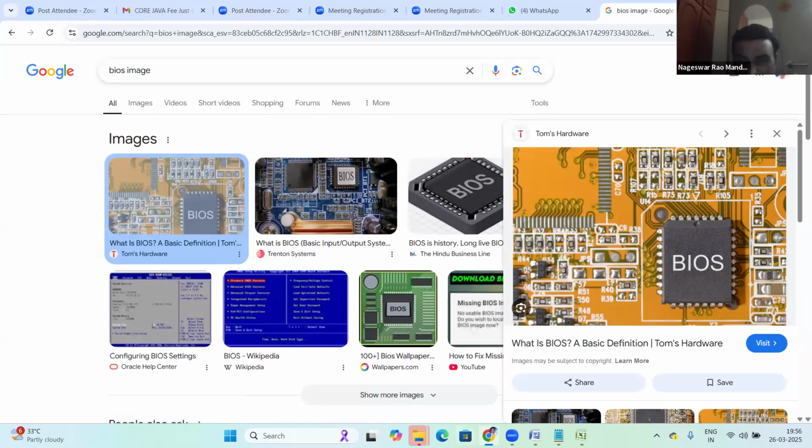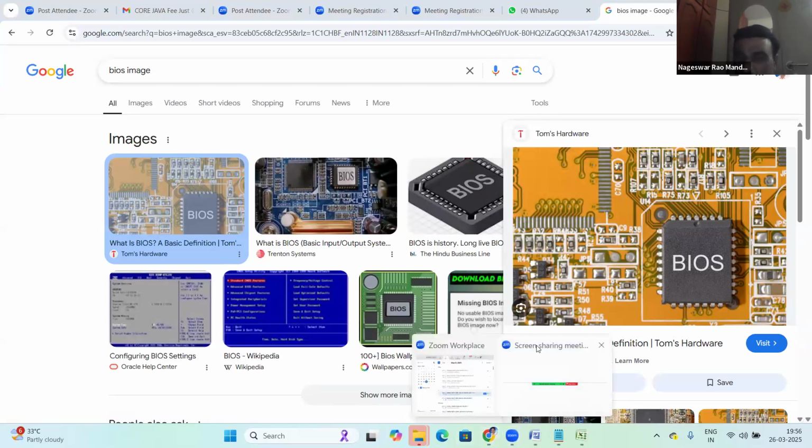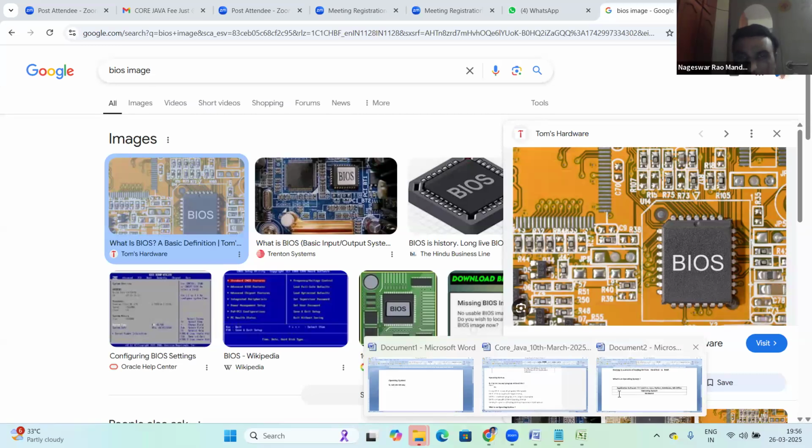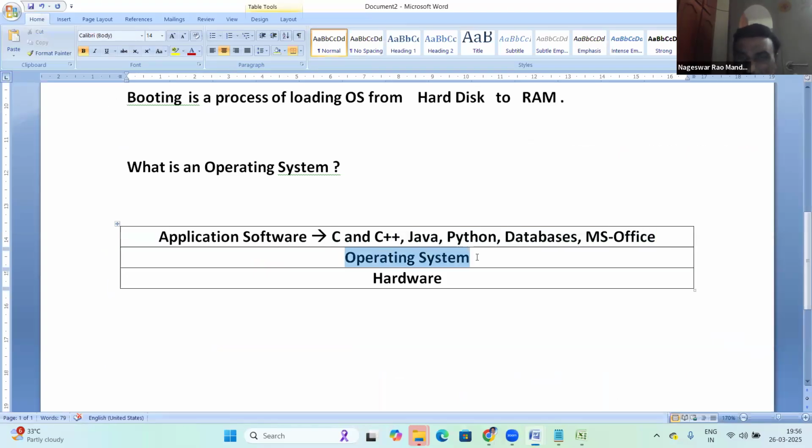Zoom is also running on top of the OS. All are running on top of the OS only. So that means the OS is just giving a platform. On top of it, all are running. It's acting like a platform.